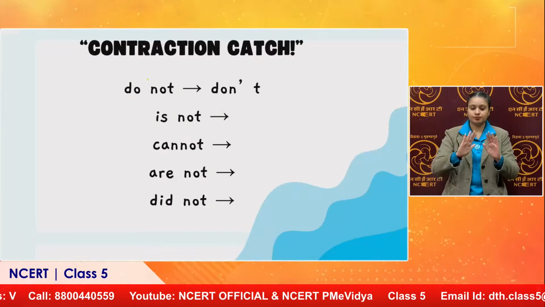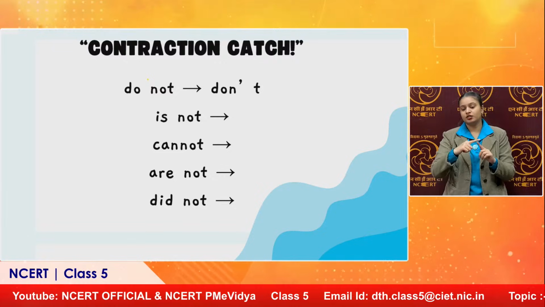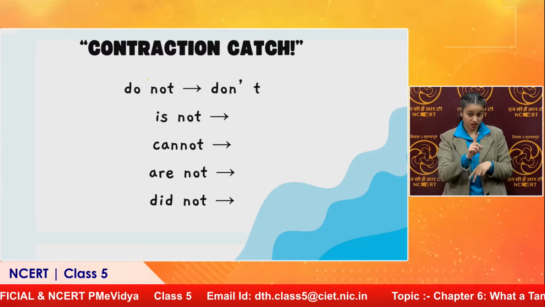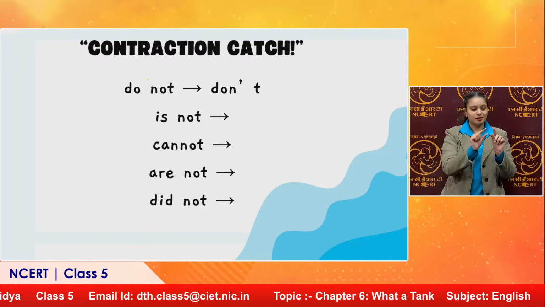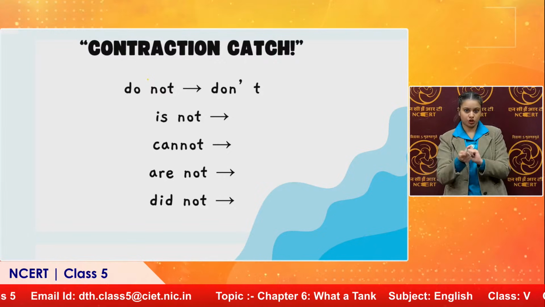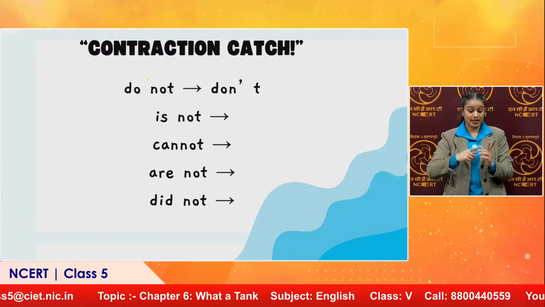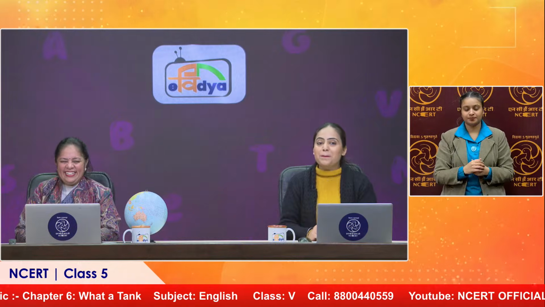But let's move forward. And this is Contraction Catch. What is that? Now this is a language game. If I say do not, then it is don't. Don't do this. Is not, isn't. You are catching it rightly. This is the contraction and you have caught it rightly.